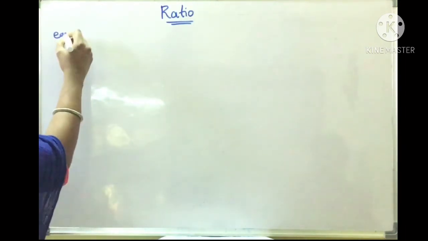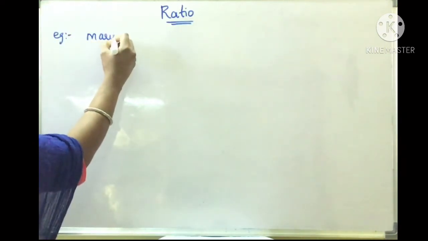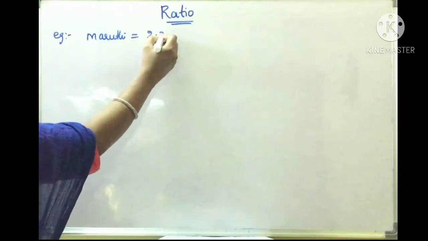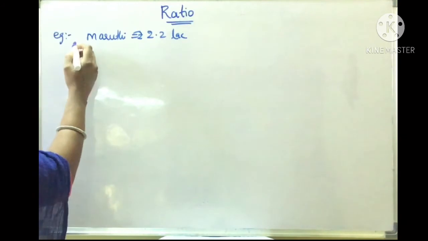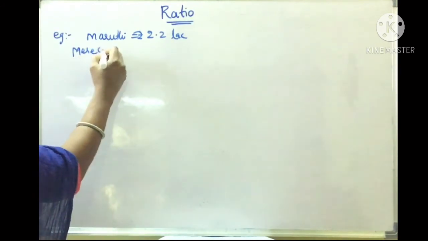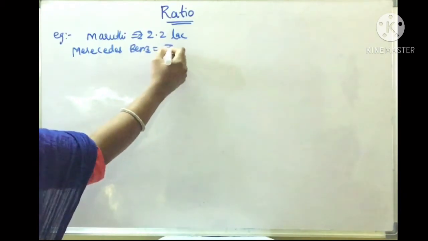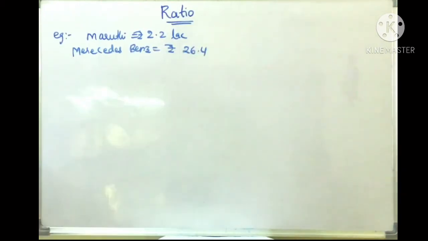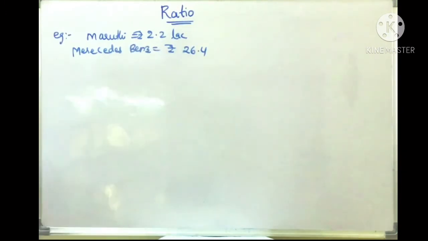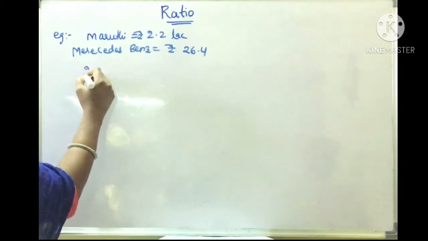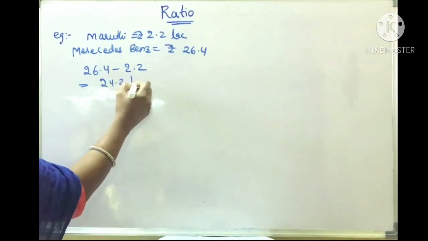For example, if the Maruti 800 car costs rupees 2.2 lakh, and the Mercedes Benz costs rupees 26.4 lakhs. If you calculate the difference between the prices, it is rupees 24.2 lakhs.